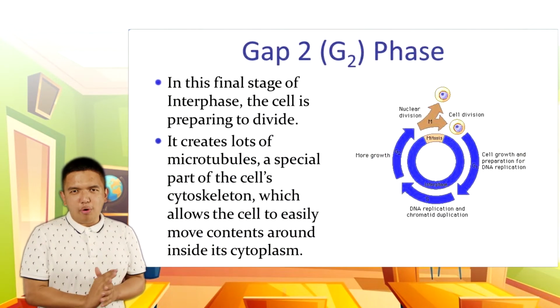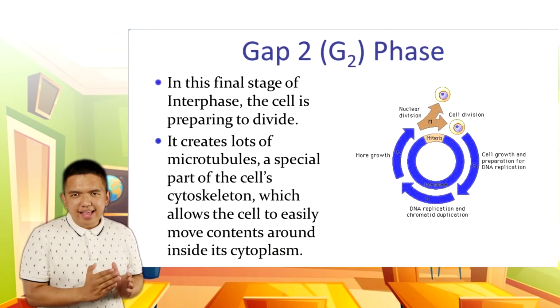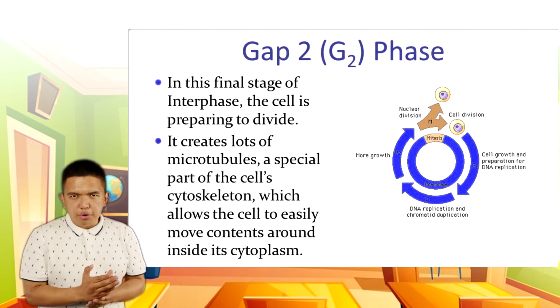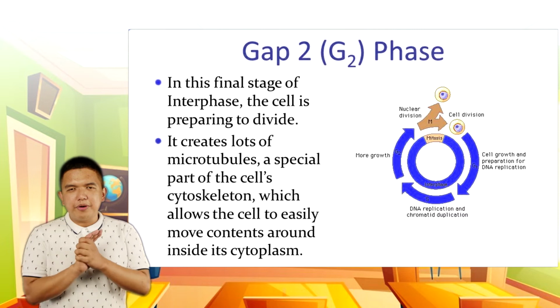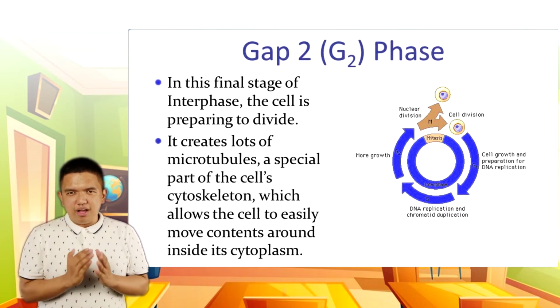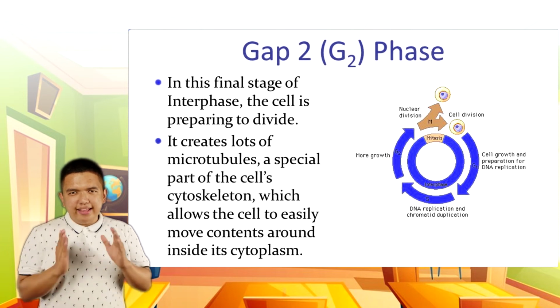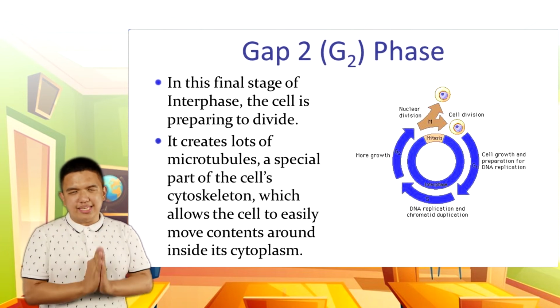At the gap 2 or G2 stage, the cell continues to carry out its usual functions, to grow and to reproduce new proteins. This phase also fills the gap between DNA synthesis and the beginning of the mitotic cell division.